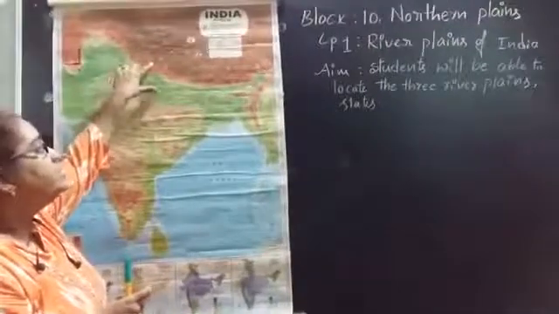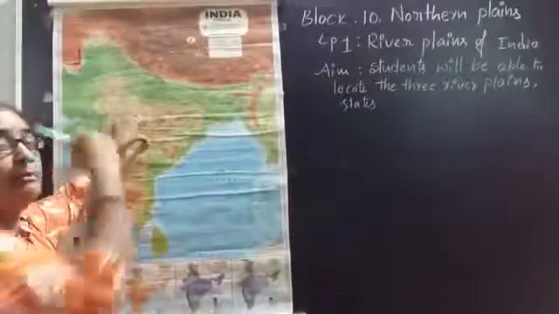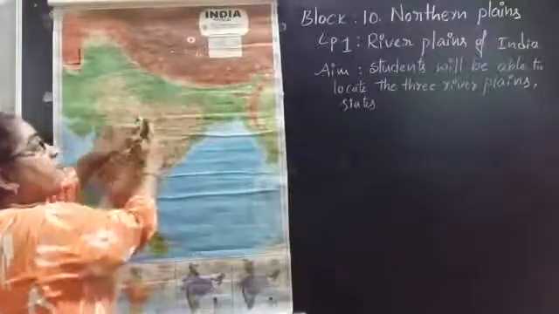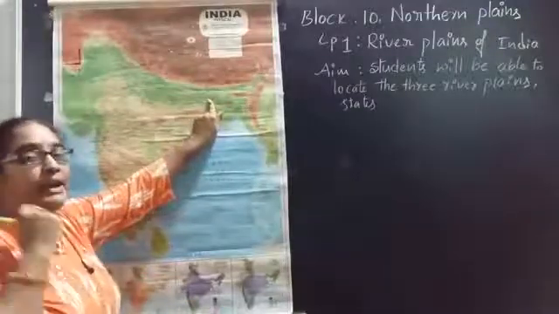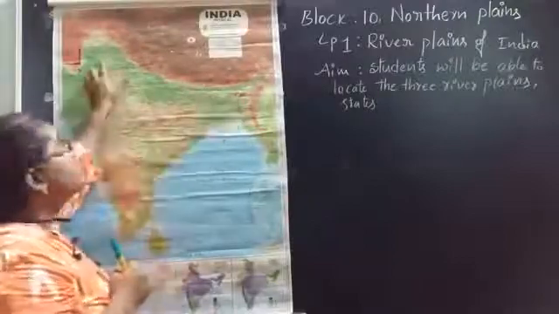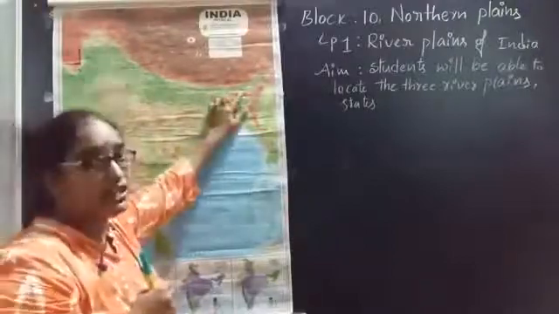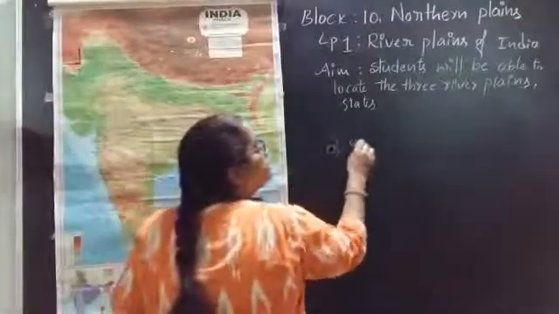Between the northern mountains and the plateaus. Which physical feature do we have there in our India? Northern plains. And from where to where have they spread over, approximately how many kilometers?